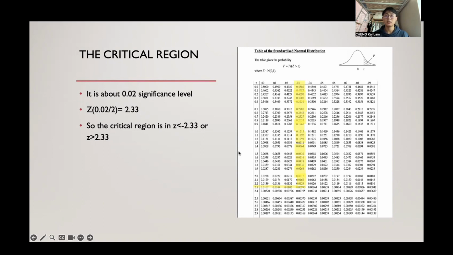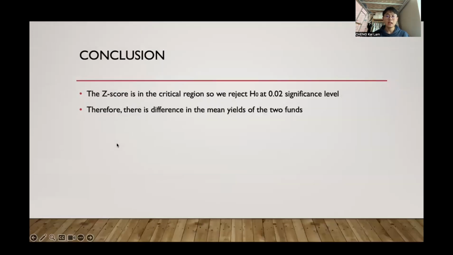So the critical region is in here, as also shown in the PowerPoint. Then we can draw our final conclusion. This Z score is in the critical region, so we will reject hypothesis 0 at the 0.02 significance level. As we reject hypothesis 0, hypothesis 1 will be correct. Therefore, there is a difference in the mean yield of the two funds at the 0.02 significance level.